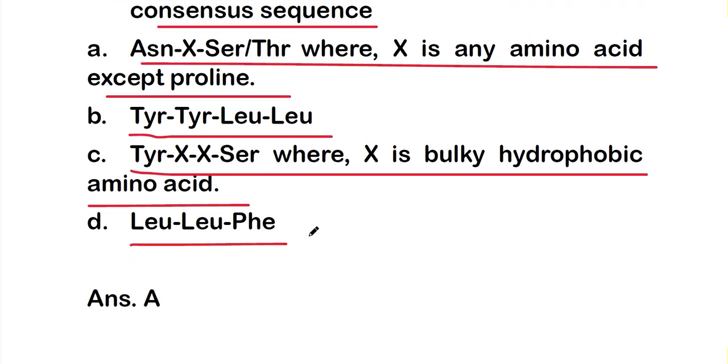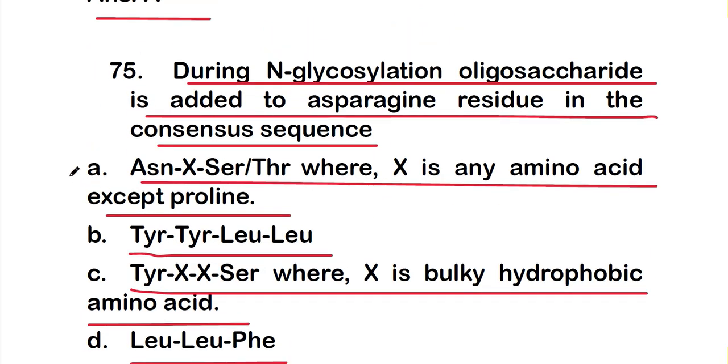So the right answer is option A, asparagine X serine or threonine, where X is any amino acid except proline. So during N-glycosylation, oligosaccharide is added to asparagine residue in the consensus sequence of asparagine, then X, then serine or threonine, where X is any amino acid except proline.